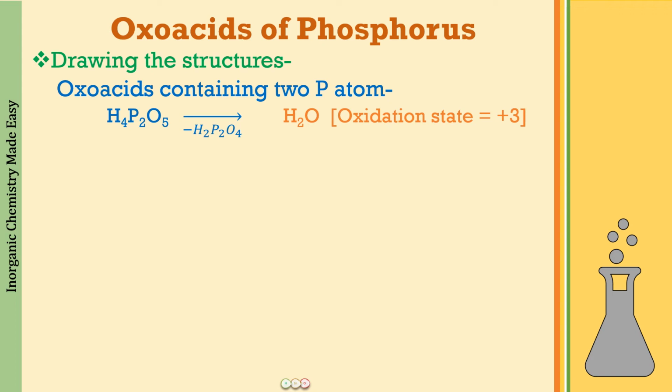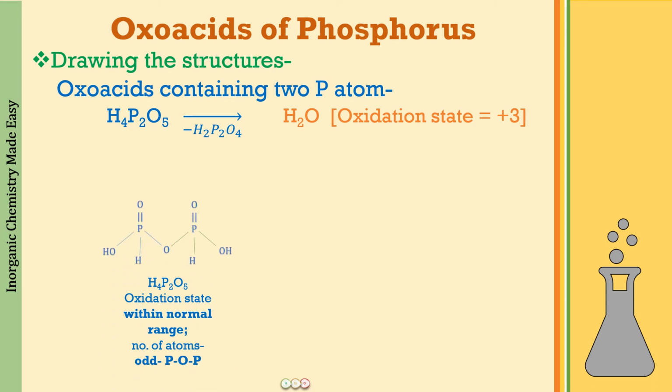So what does this mean? It means that we have the oxidation state within the normal range. It is less than +5. Then you're going to see the number of oxygen atoms present in the compound. This is an odd number because this is 5. So the linkage that we will be having is a POP linkage.